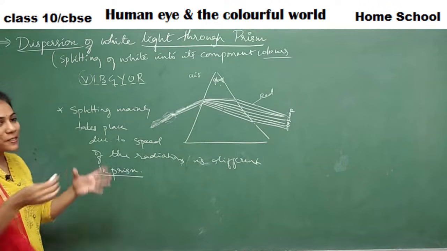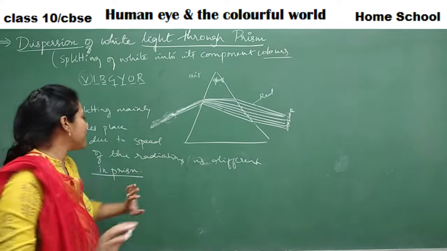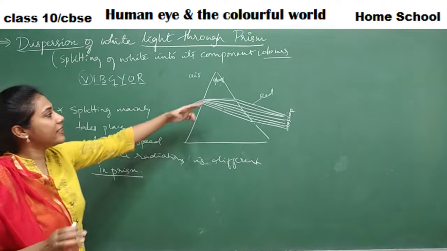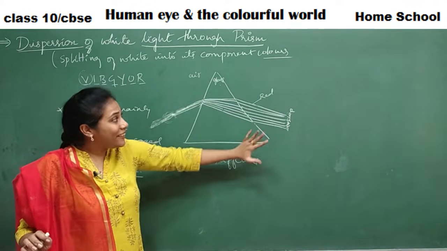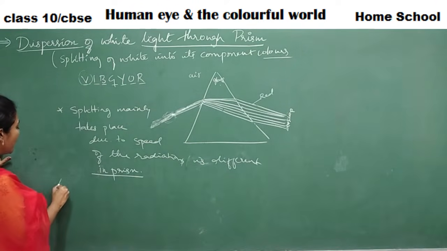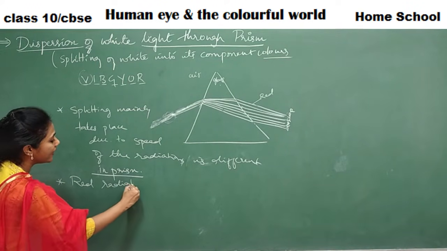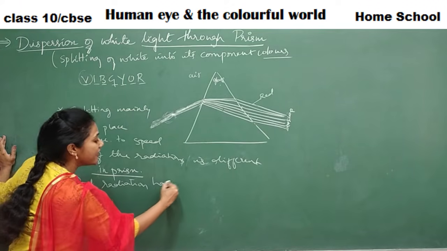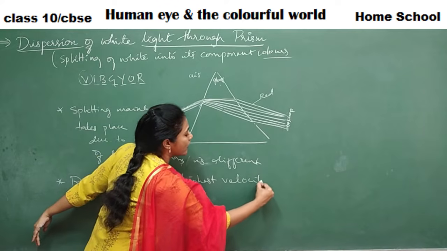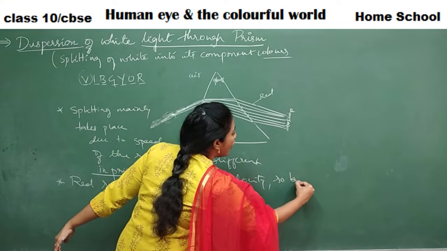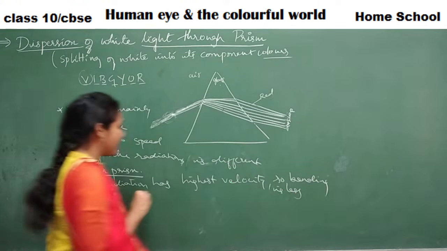Here the speed is nothing but velocity, guys. Velocity of these radiations is different in the prism. So which one has the highest velocity? Red light has the highest velocity. That is the reason it did not bend too much. So the next point is, the red radiation has the highest speed or highest velocity, I can say. Highest velocity, so bending is less. Bending of red light is less.